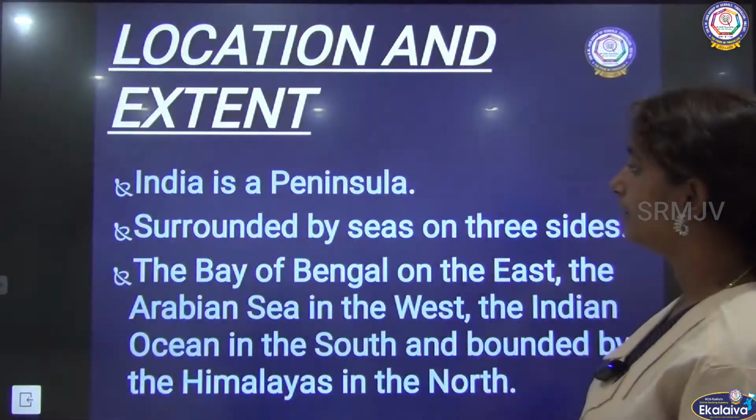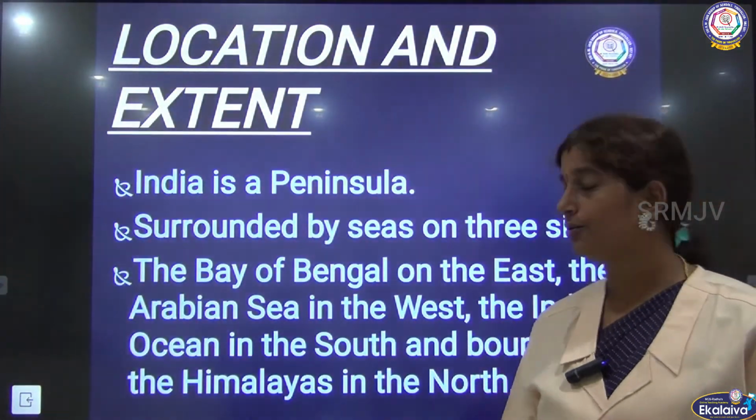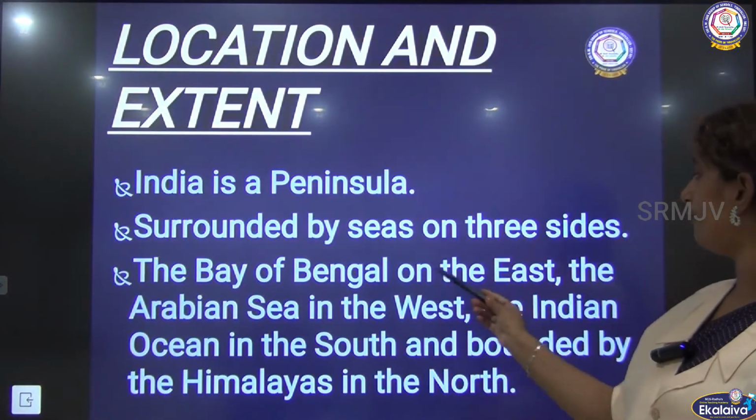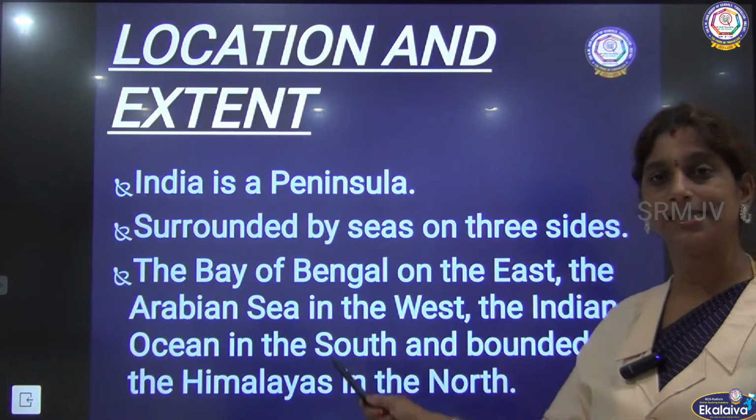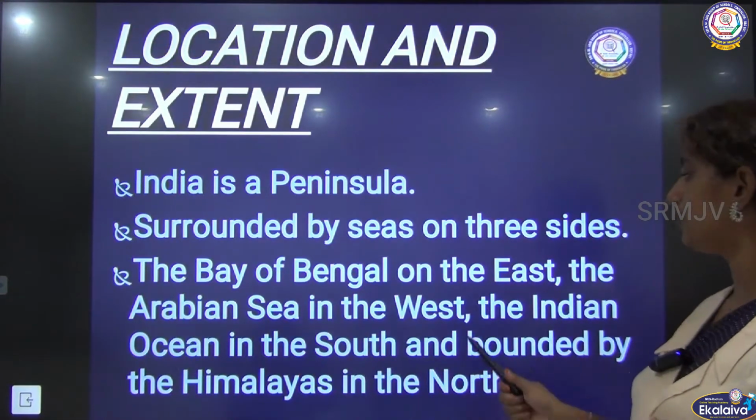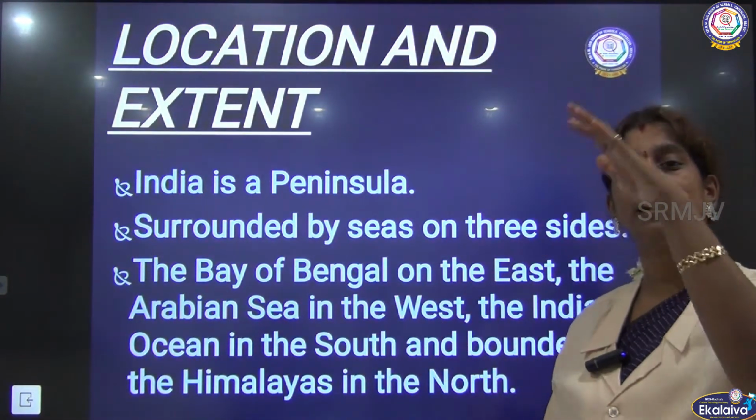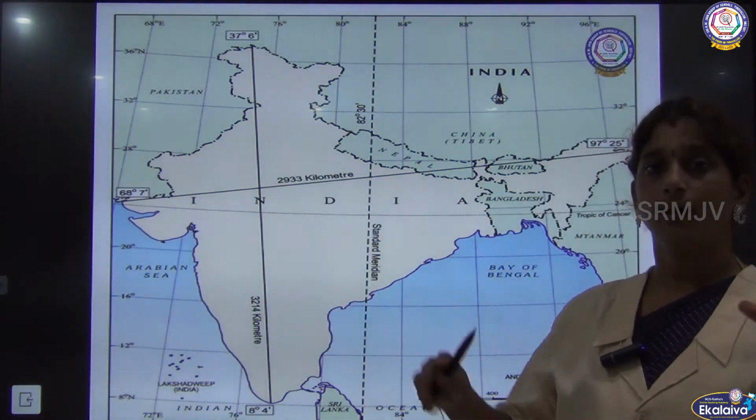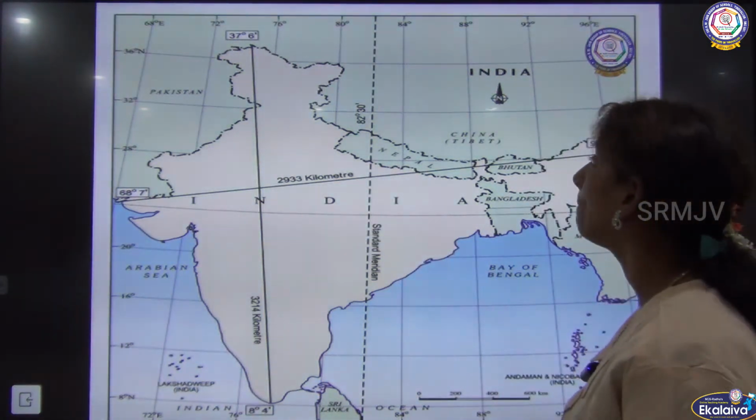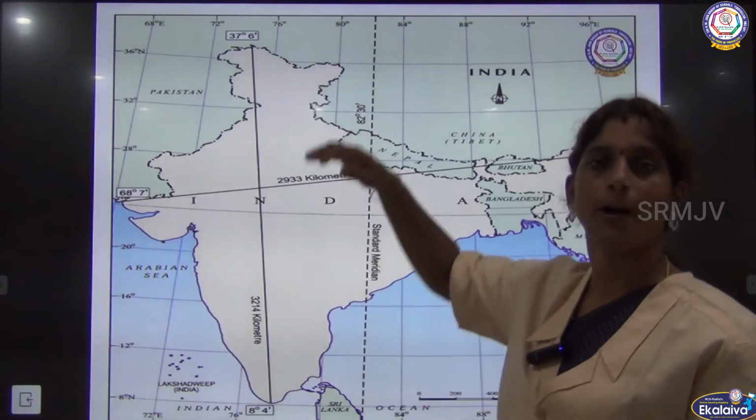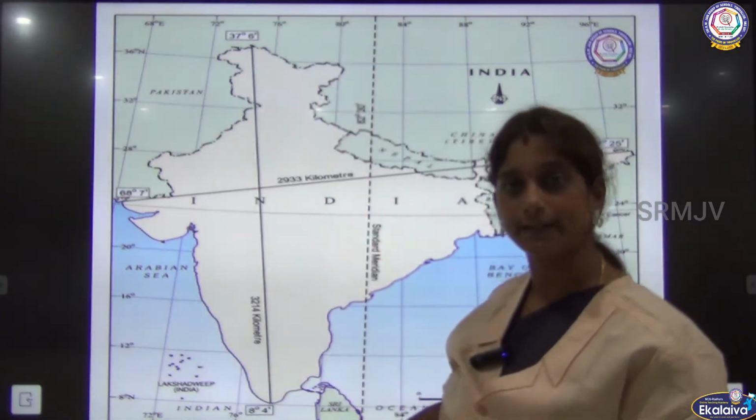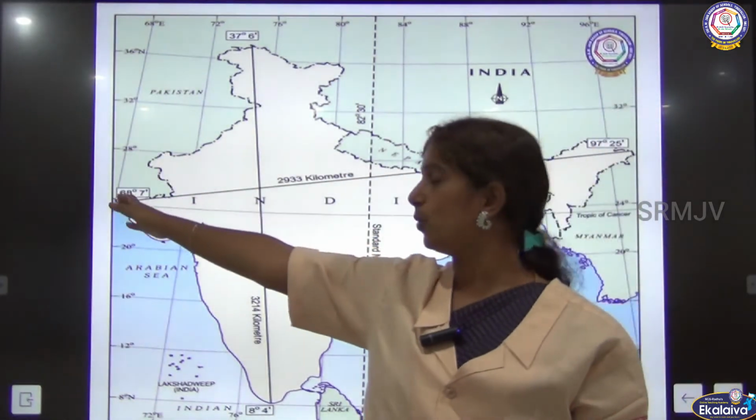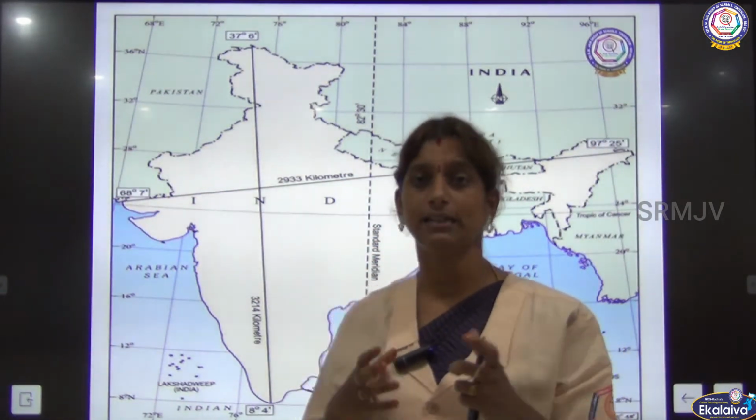So this is what I've told you now. Surrounded by seas on three sides, Bay of Bengal on the east, Arabian Sea in the west, Indian Ocean in the south, and Himalayas in the north. So this is how our country is covered. Now we will see the distance from the northernmost point to the southernmost point, and the same way, the easternmost point to the westernmost point. Let us see the distance.